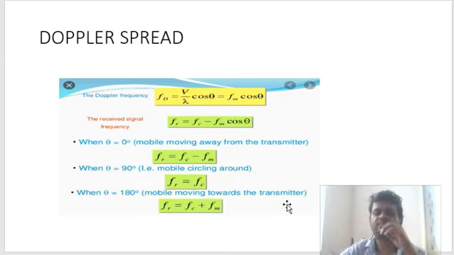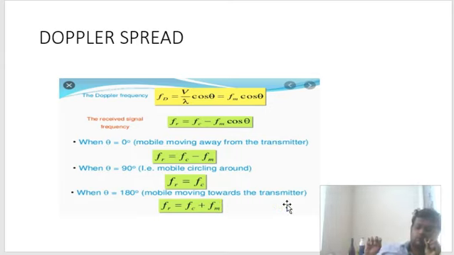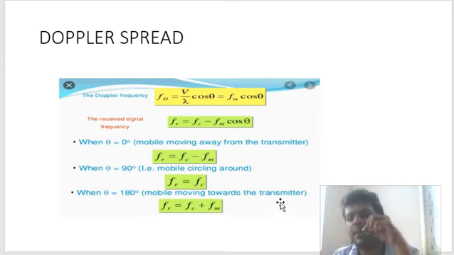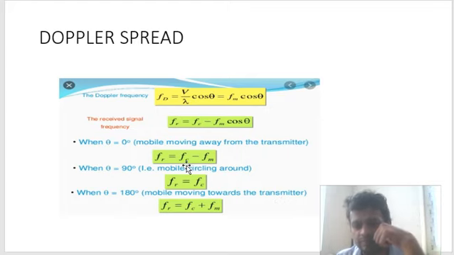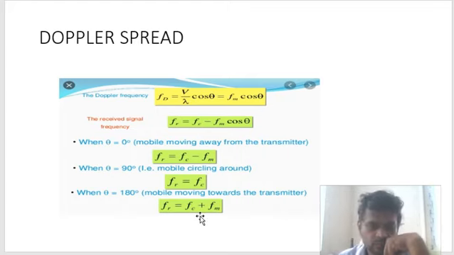Understood? So basically we have understood that whenever our object, the mobile, is moving, the received frequency will have two components. The frequency can have different components, but two will have the highest magnitude. One is Fc minus Fm, another one will be Fc plus Fm. So this will be having the minimum, this will be having the maximum.